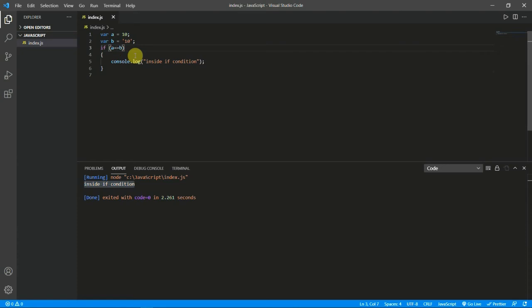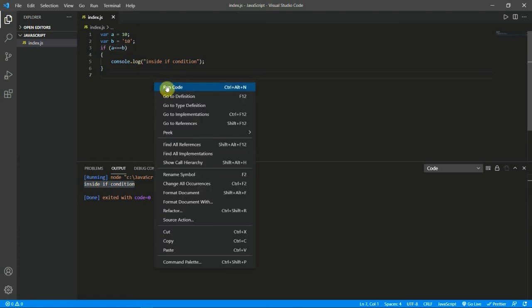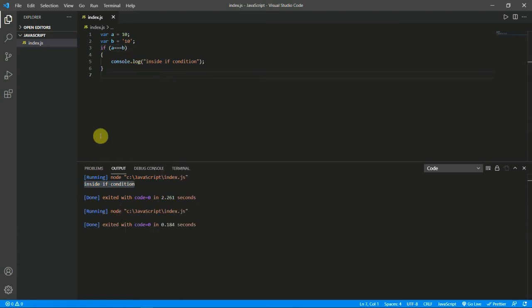Now if I give a triple equal to, we will not get the output because the if condition will become false. That is because triple equal to checks the value and also the data type of the variables a and b. Here the data type of a is integer and b is string.